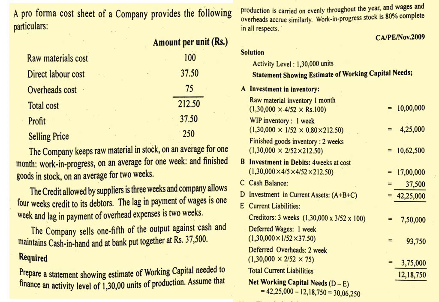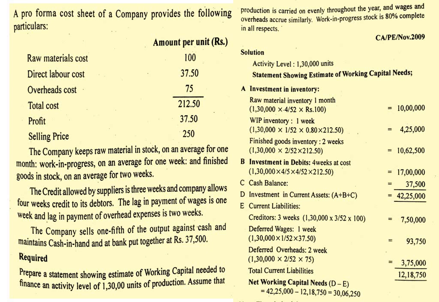Then we are going to the next model. A pro forma cost sheet of a company provides the following particulars. Raw material cost 100 rupees per unit. Direct labor cost 37.50. Overhead cost 75 rupees. Total cost comes to 212.50. Profit 37.50. Selling price 250.